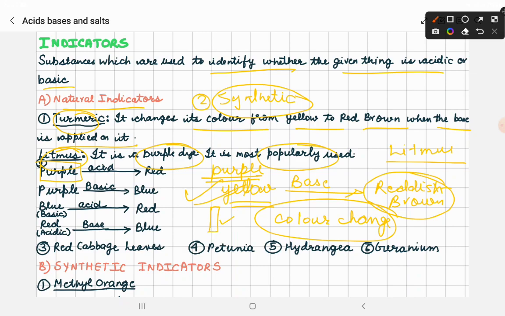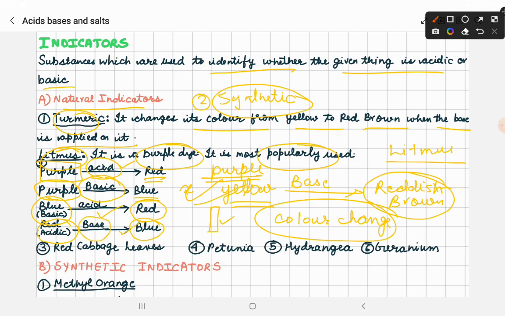When on this purple litmus paper we apply a substance and it turns red, we can directly identify that the substance is acid. If this purple litmus paper on adding some substance changed into blue color, we will definitely say that the substance is basic. If the litmus paper was already blue, meaning a base was already added, and now you added another substance which turned it red, it means you added acid. If the litmus paper was already red, but now you added some substance because of which it converted into blue color, it means the substance that you added was base.